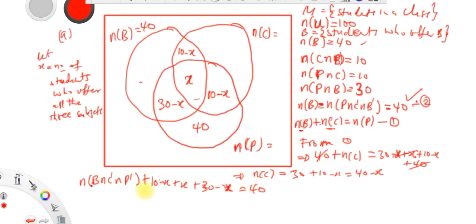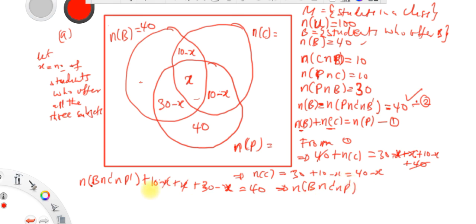So this is 10 minus x plus x, so this one will cancel. Let us continue to find the number of students who study biology only, the intersection of the chemistry complement and the physics complement.